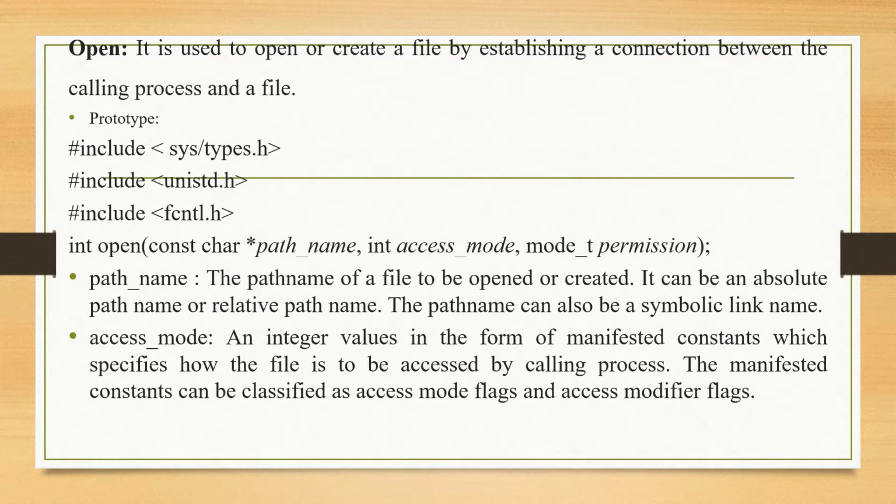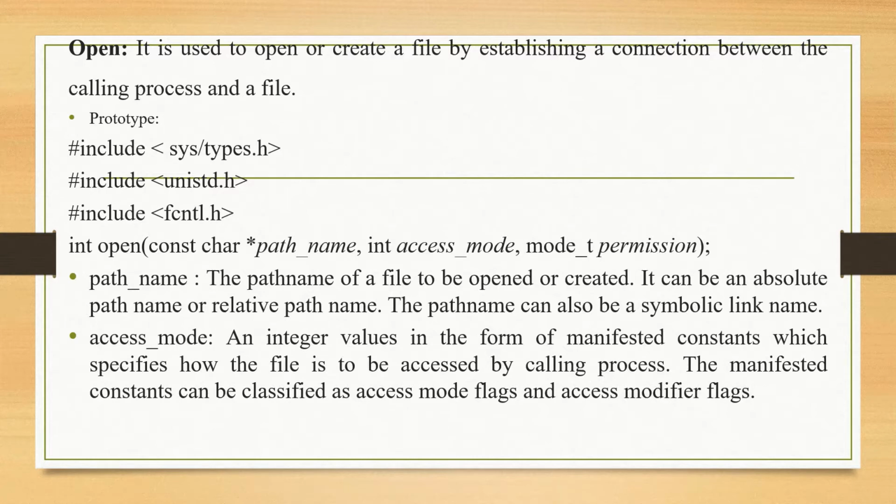That is the path name of a file to be opened or created. It can be an absolute path name or a relative path name. The path name can also be a symbolic link name.